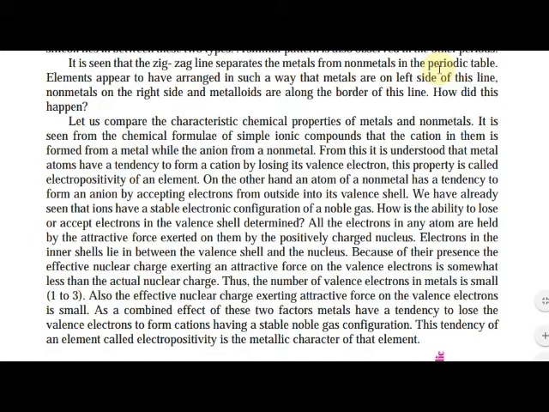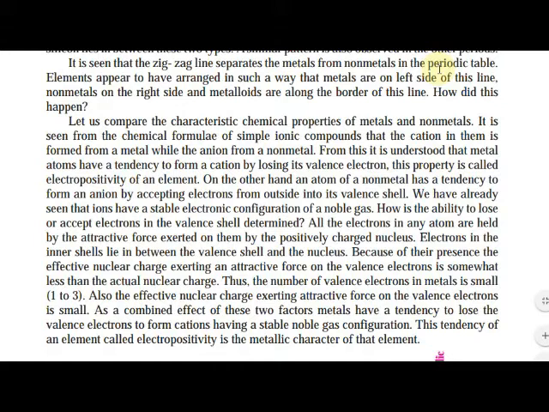Thus, the number of valence electrons in metals is small. Also, the effective nuclear charge exerting attractive force on the valence electrons is small.